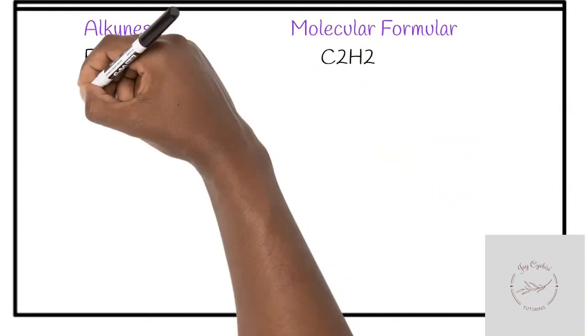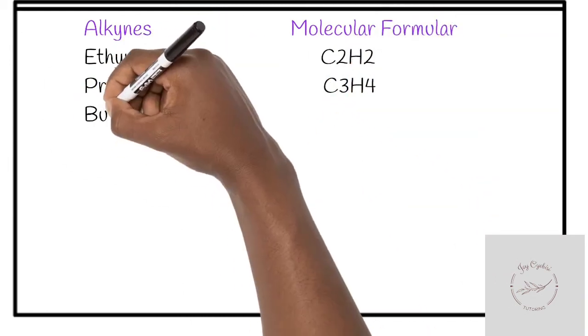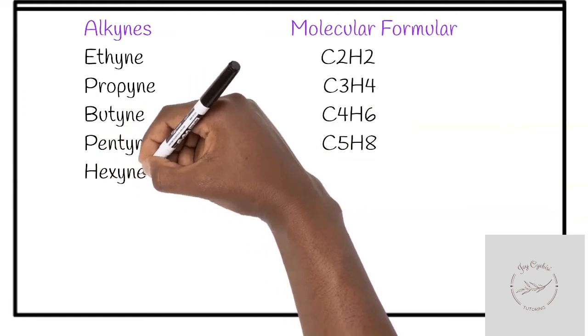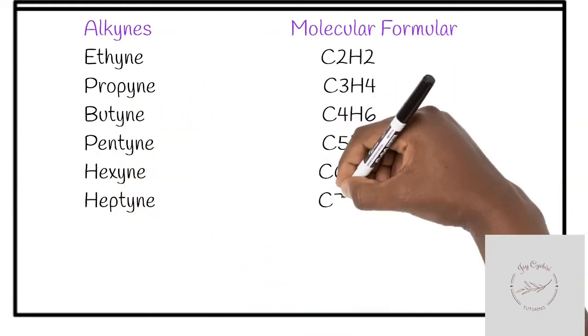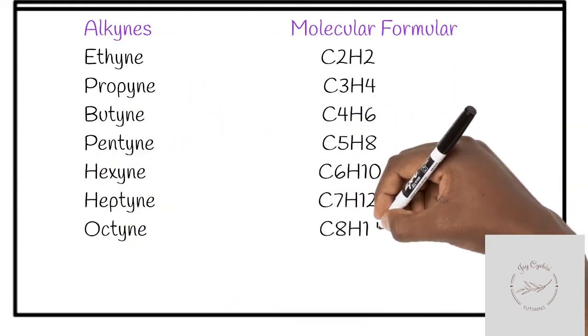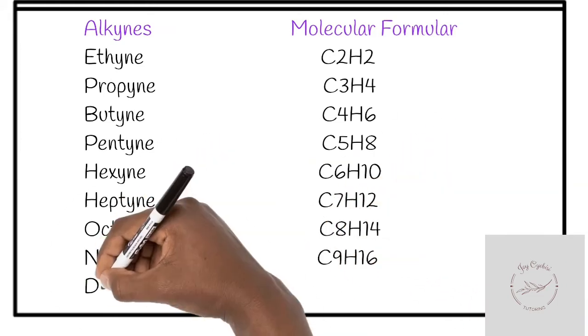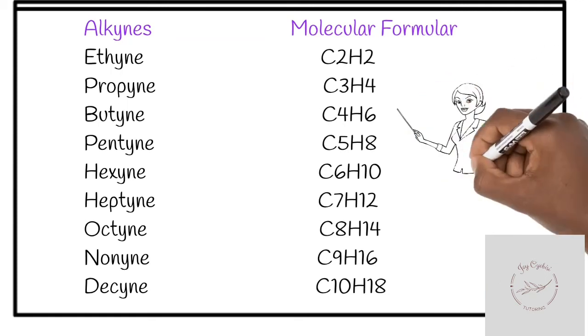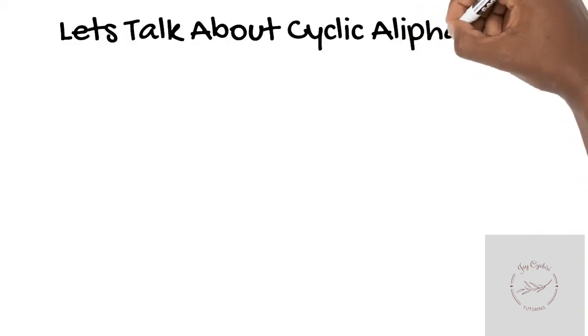And these are the molecular formulas for alkynes that are listed here. And you can equally calculate them once you know the number of carbons you're dealing with. So here you have all of these with their molecular formulas.